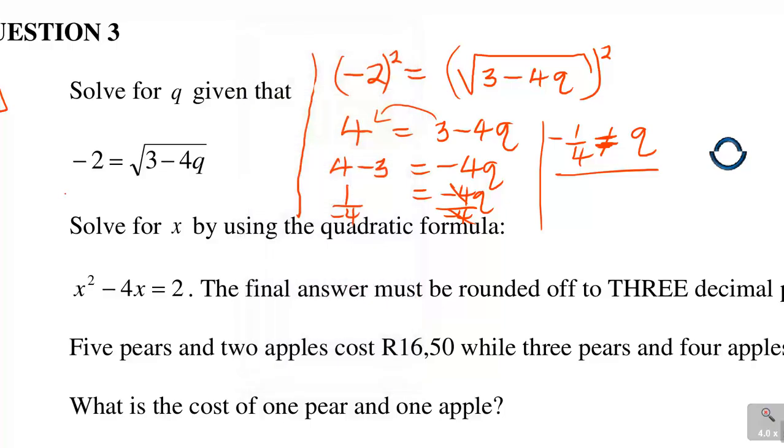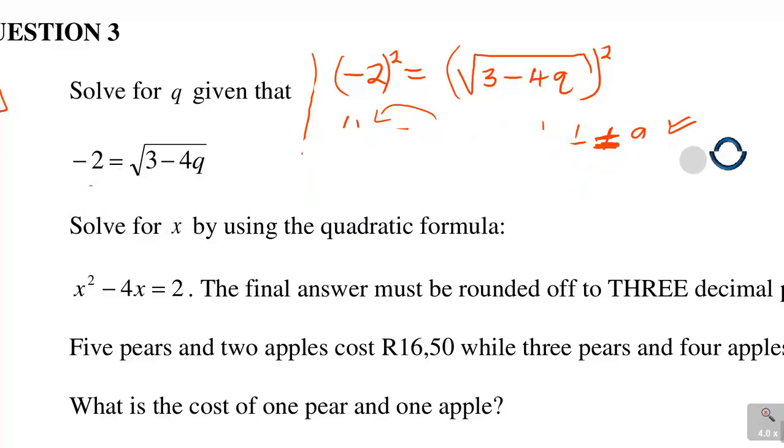So it's more like I'm saying minus 2 is equal to 2, which is not correct. The 2 are not equal. Therefore, the correct answer, though it looks strange, you have to write it as is. Just say minus 1 over 4 is not equal to q. They will mark that answer correct, because that is the solution that we're getting in this case.